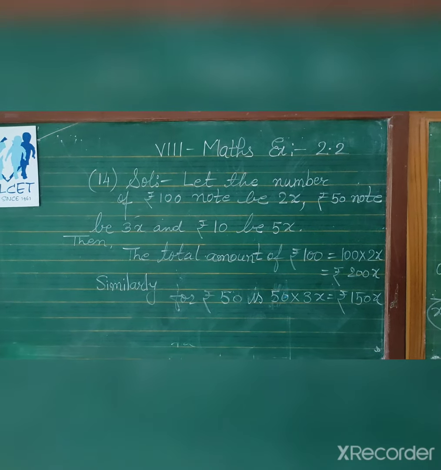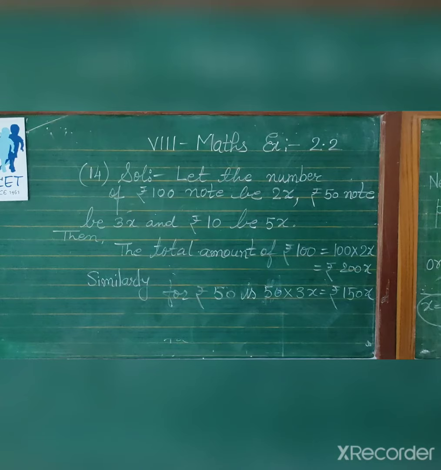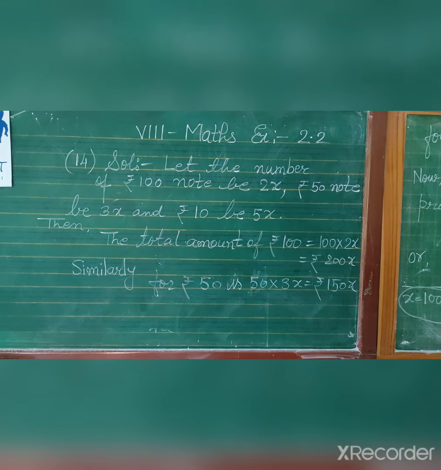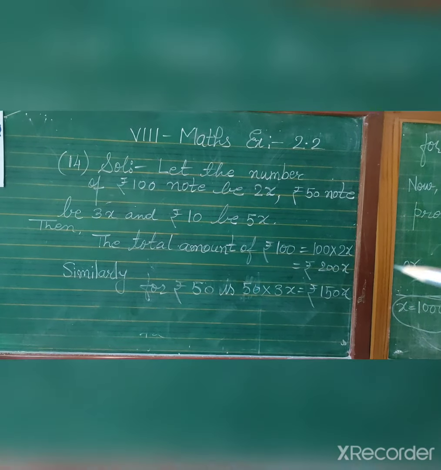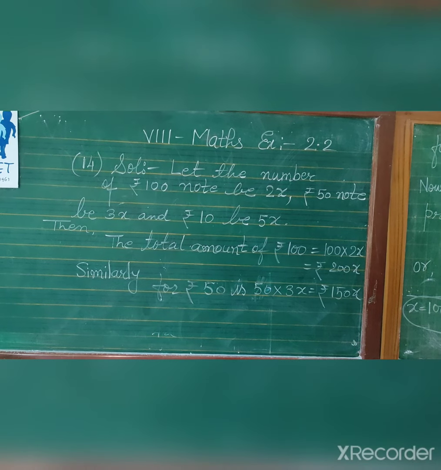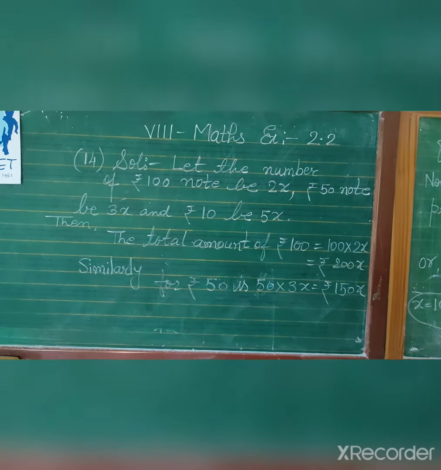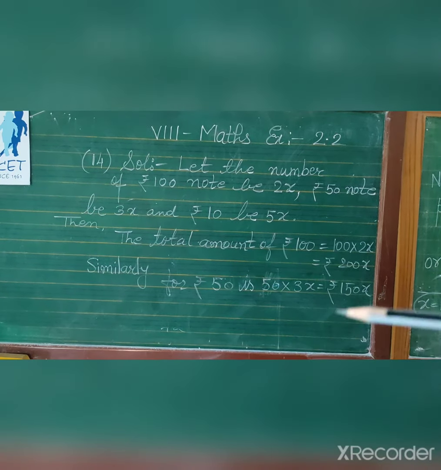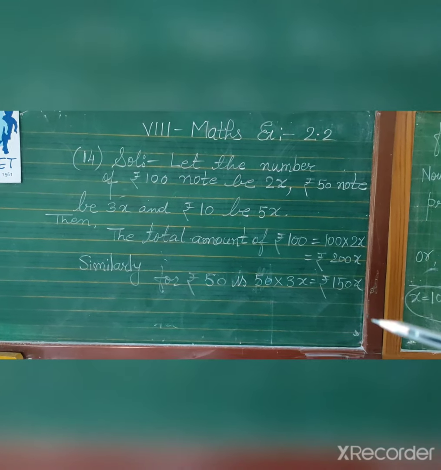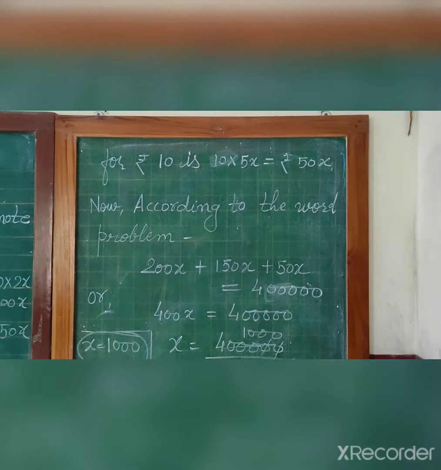So let us start the sum. First we will assume, let the number of rupees 100 notes be 2x, rupees 50 notes be 3x and rupees 10 notes be 5x. Then the total amount for rupees 100, the number is 2x, but we will multiply in the number, we will get the amount for rupees 100. So 100 into 2x, rupees 200x. Similarly for rupees 50 it is 50 into 3x, so 150x, and for rupees 10 it is 10 into 5x, so rupees 50x.